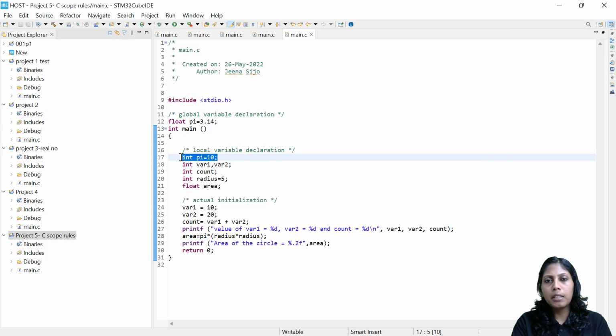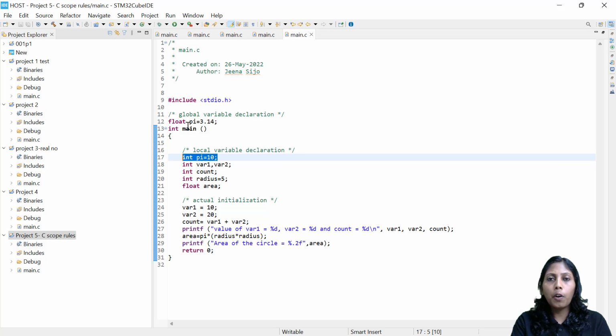So the compiler will take this value only. The compiler always gives more preference to the variable which is defined or declared inside that particular function, not necessarily the main function. So first the searching happens within the function, within the block. It got the pi value, which is 10, so it just takes that value. It's not going to the global scope.